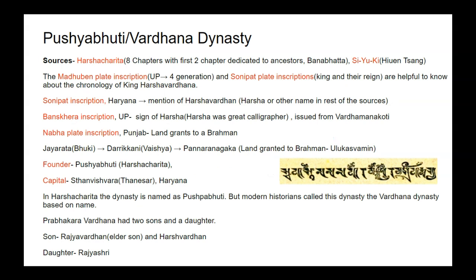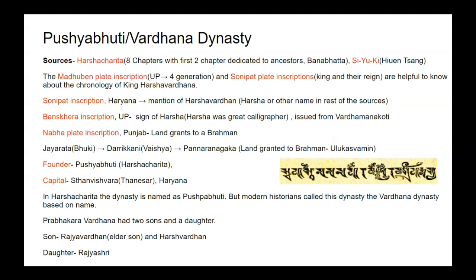It gives detail about fourth generation of Vardhan dynasty, and then Sonipat plate inscription in Haryana. It gives the details about kings and their reign, from which time period to which time period they ruled.